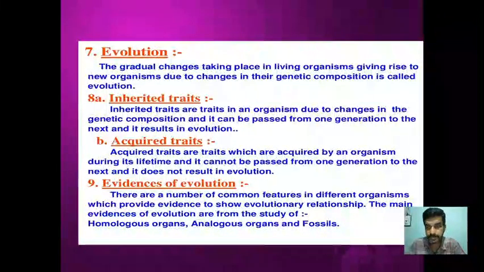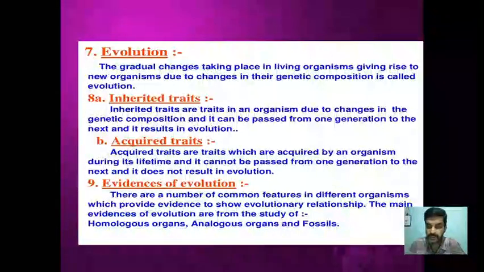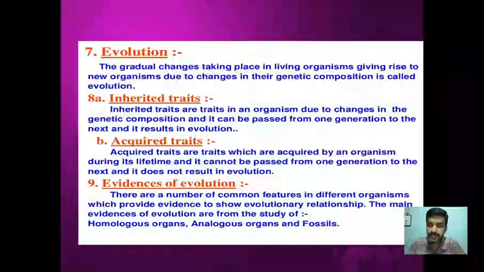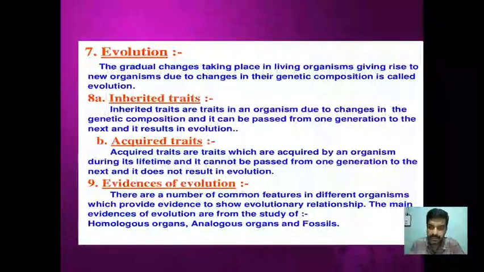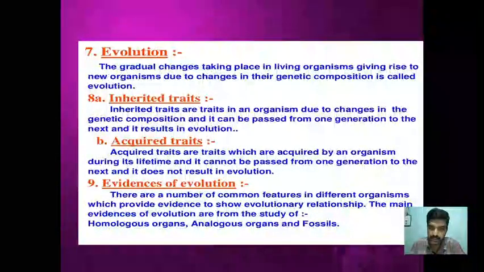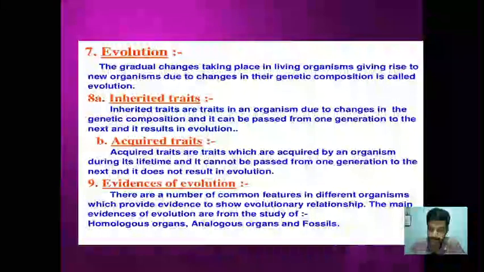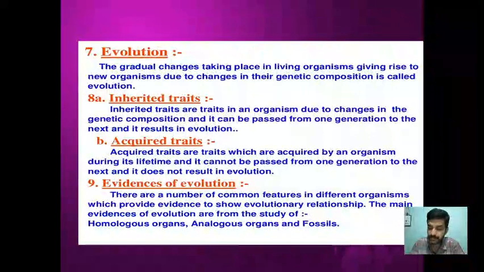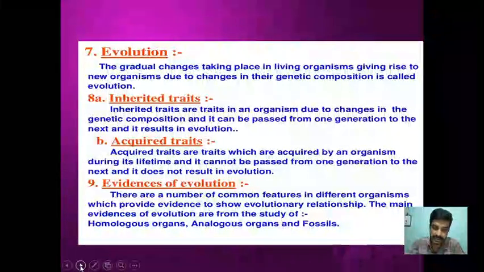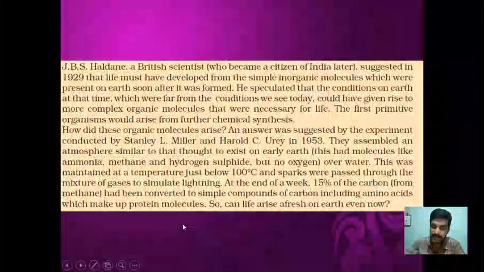Later on, the theory of inheritance of acquired characters, or the theory of use and disuse of parts, which was proposed by Lamarck, has been completely rejected. Then, what are the evidences of evolution? There are a number of common features in different organisms which provide evidence to show evolutionary relationship. Say, for example, homology, analogy, fossils, embryology. There are so many evidences. Let us try to discuss each one of them.